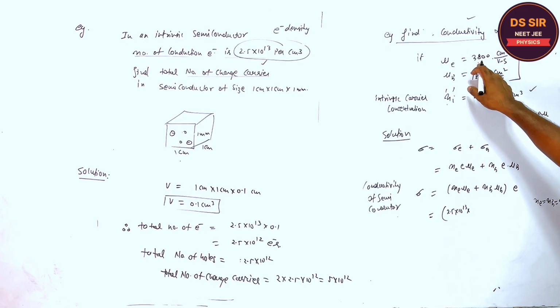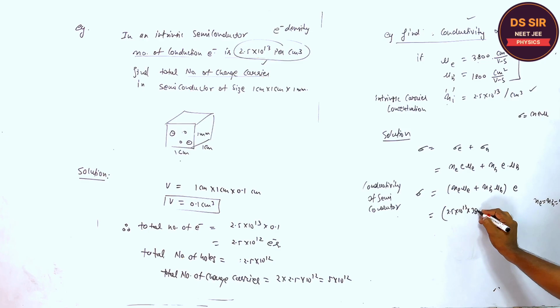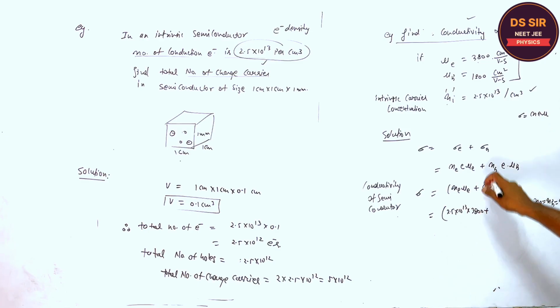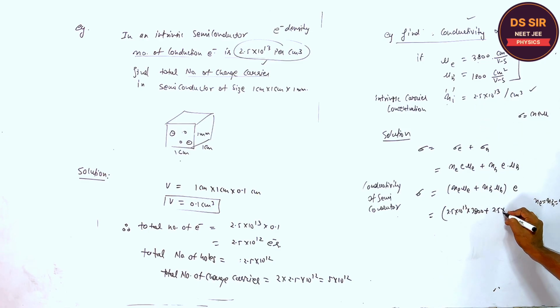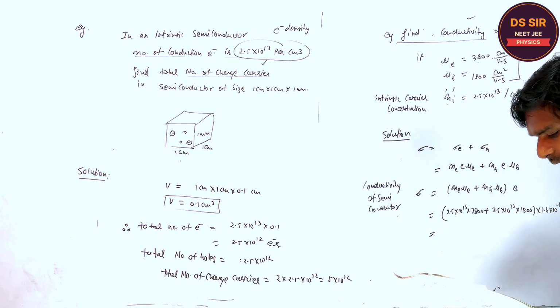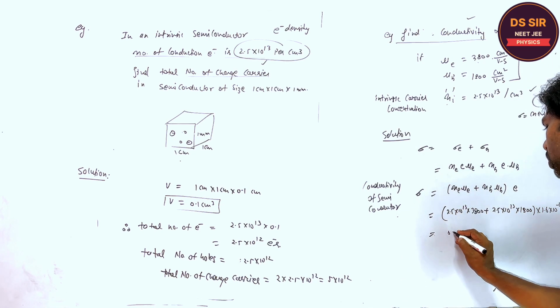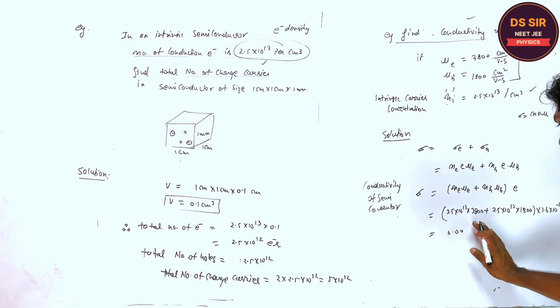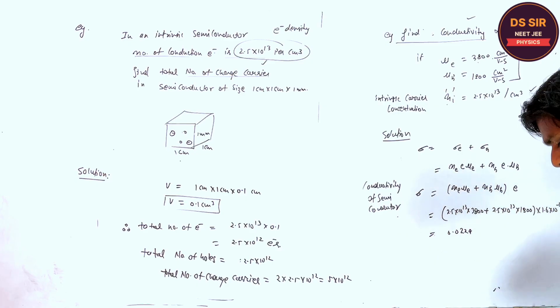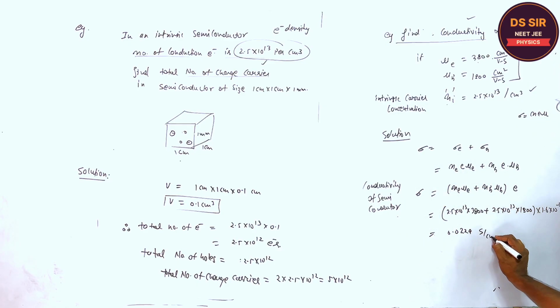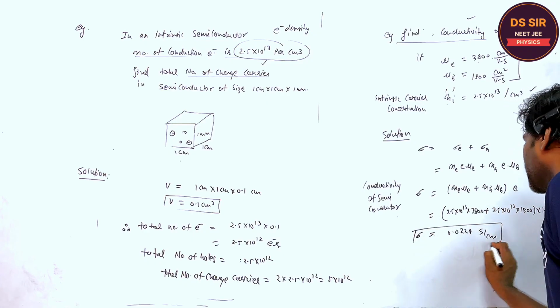The mobility of electron is 3800, the hole concentration is the same, I will write 2.5 into 10 to the power 13, and mu h is 1800, multiplied by 1.6 into 10 to the power minus 19. When you calculate, you will get 0.0224 Siemens per centimeter. So this is the conductivity.